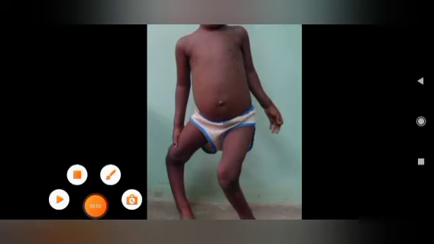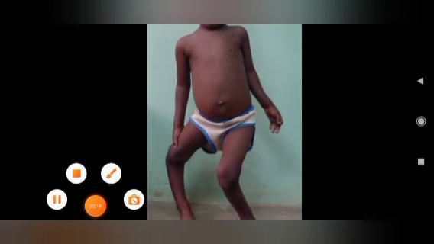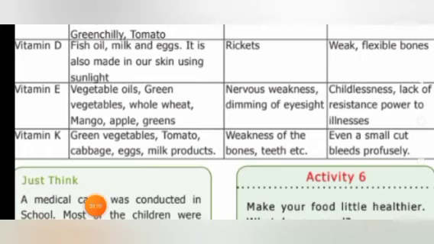Okay, children. Look at the picture of this child. The bones of the legs are very flexible. They are not strong, no? So this is called rickets disease. This is a picture of a person who is affected by rickets. Okay, now the next vitamin is vitamin E.